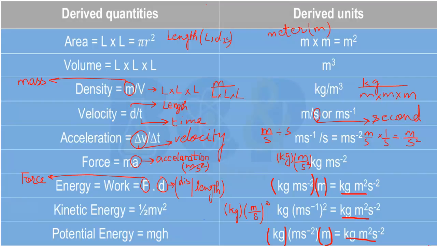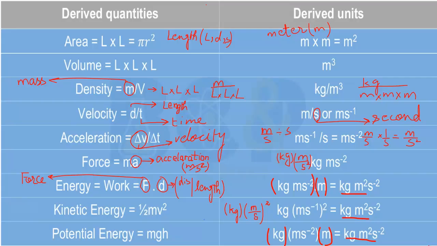If we talk about area, it is the product of length and length. When a length is multiplied with itself twice, then the resulting quantity is area. You can see that area is the product of length and length, right? It means that area is a derived quantity. While when meter is multiplied with itself twice, then the resulting unit is meter square, which is the unit of area and it is a derived unit.